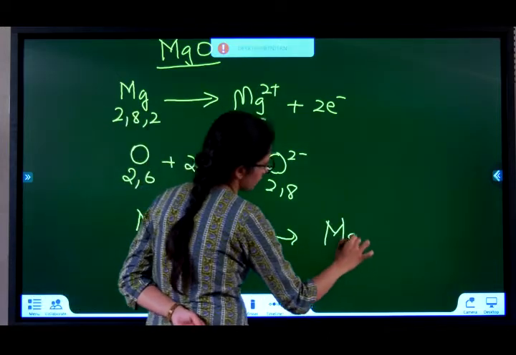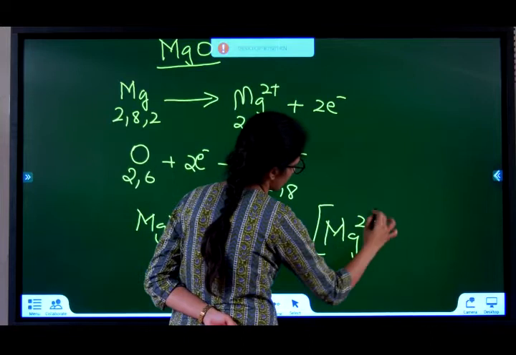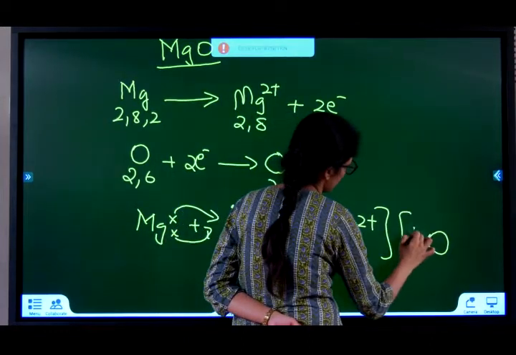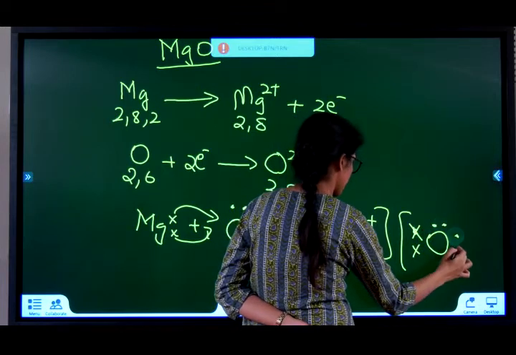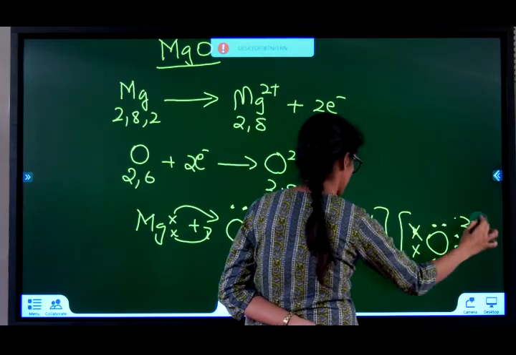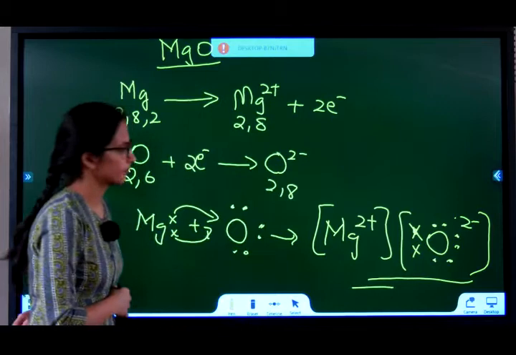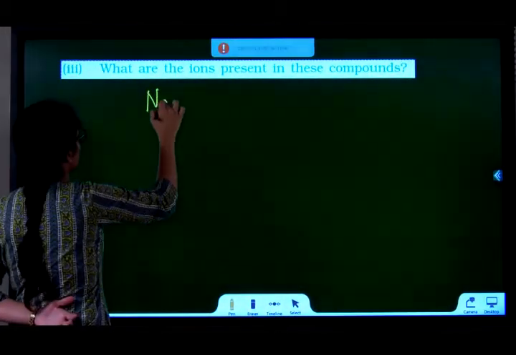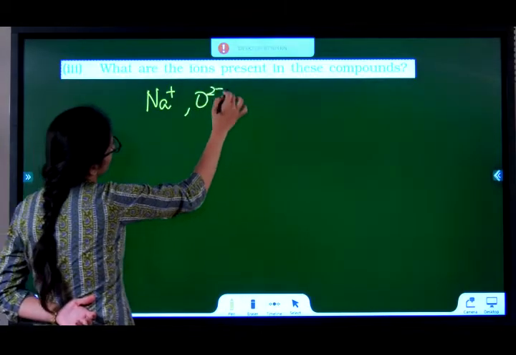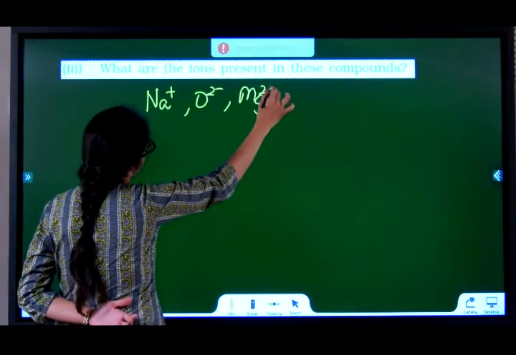So, it becomes Mg2+ and oxygen becomes O2-. What are the ions present in these compounds? We studied sodium, so Na+, oxygen O2-, and magnesium Mg2+.